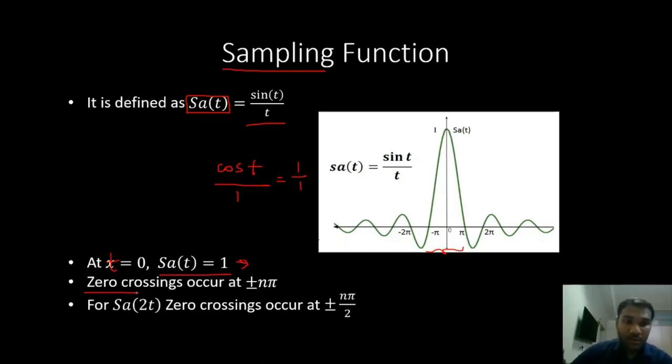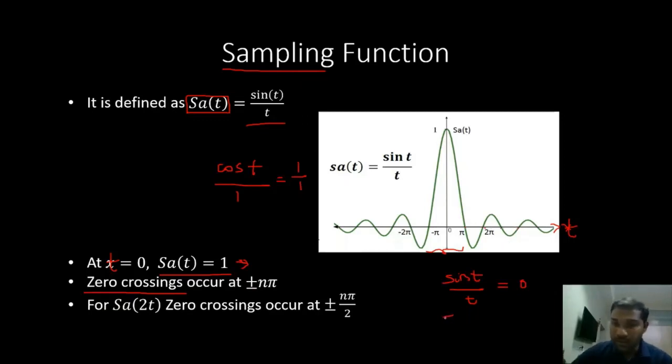Another important property of the sampling function is the zero crossings. Where does the zero crossing occur? Where does this function cross the x-axis? This is my x-axis. So this is sin t by t, and this must be equal to 0. Whenever this crosses the x-axis, or the time axis, the value of the function should be equal to 0 at this point.